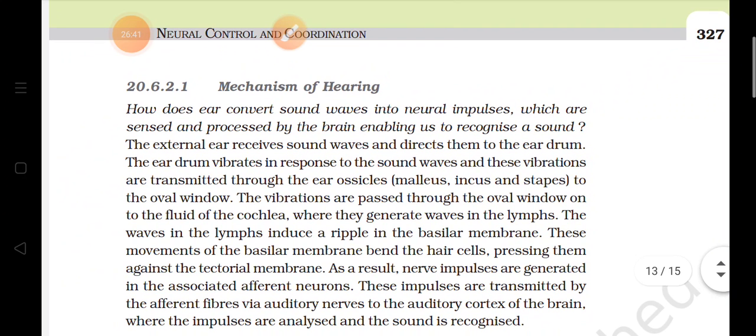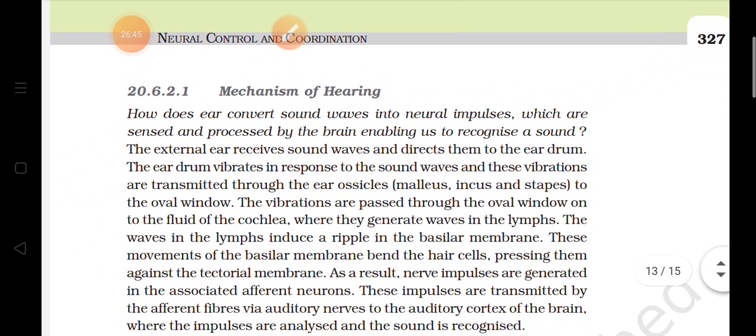Now the mechanism of hearing. How does our ear convert the sound waves into neural impulses, which are then sensed and processed by the brain? First of all, the external ear will receive the sound. This sound will be directed to the eardrum, and when these sound waves strike the eardrum, they will vibrate it, and these vibrations will be transmitted further to the ear ossicles of the middle ear, which consist of three bones, malleus, incus and stapes.